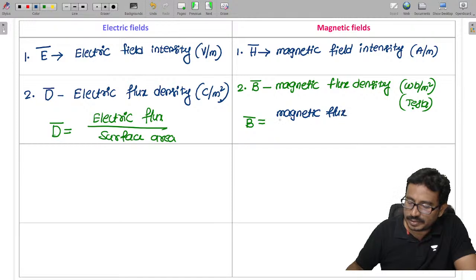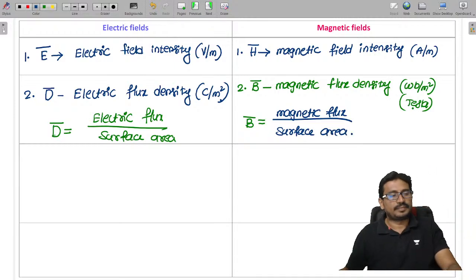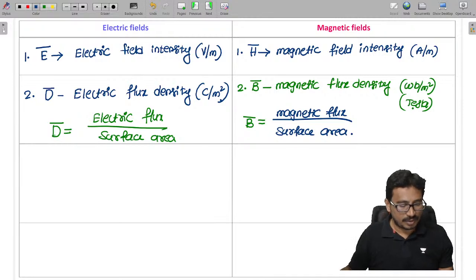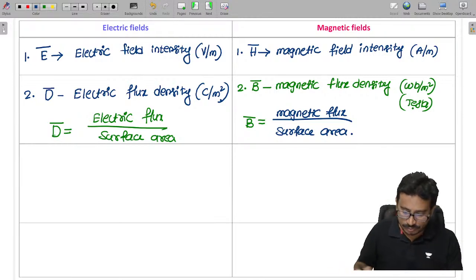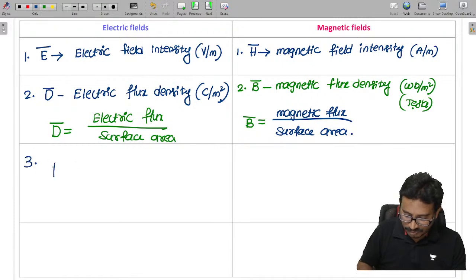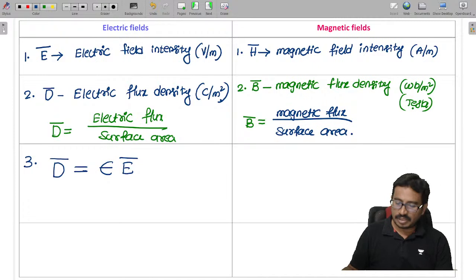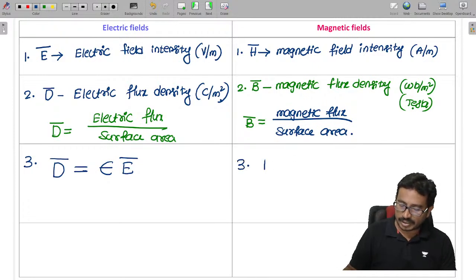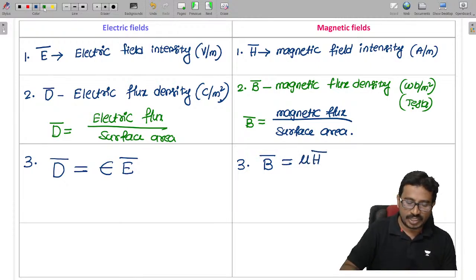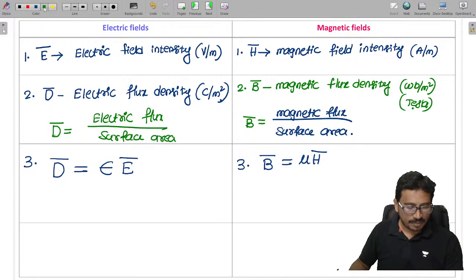Magnetic flux per surface area. Next, we have a relation between these two. The relation between D and E is D equals epsilon E, and corresponding to the magnetic field, the relation is B equals mu H, where epsilon is called the permittivity of a medium.